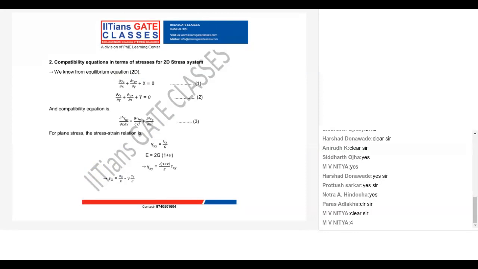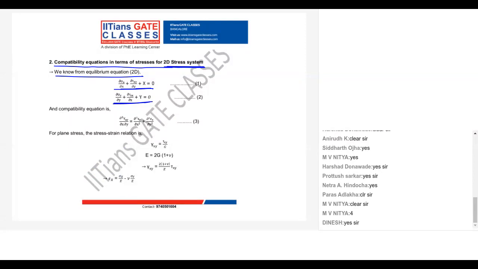Now I'm going to write my compatibility equation for the 2D stress system in stress form. I know my equilibrium equations, guys. You remember these are equilibrium equations?